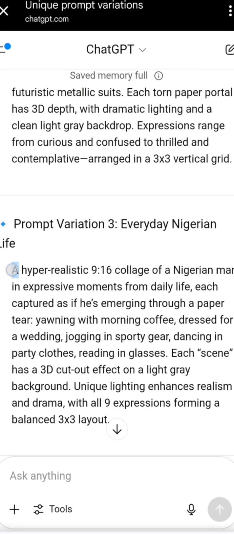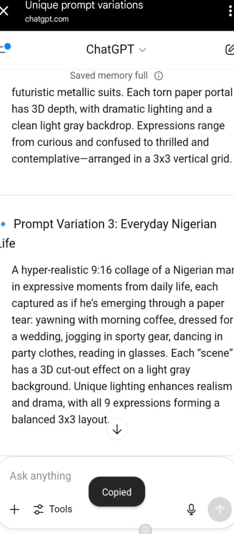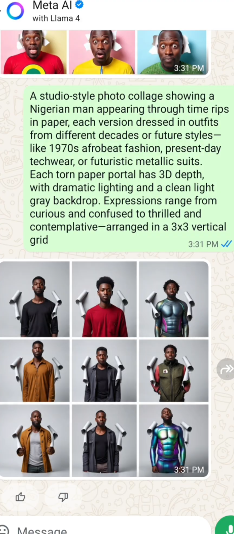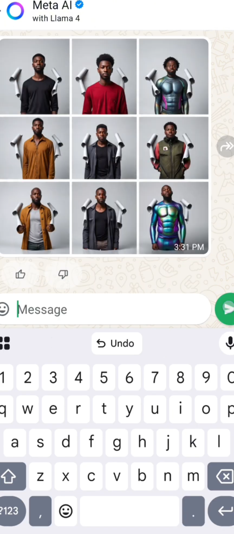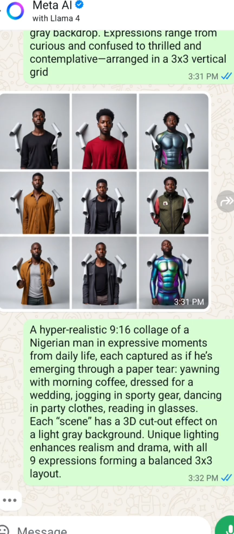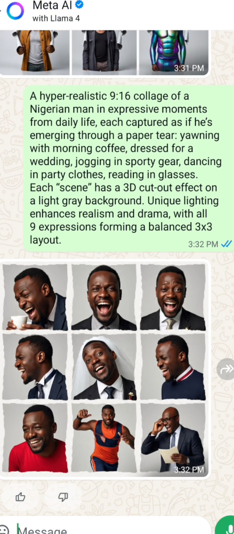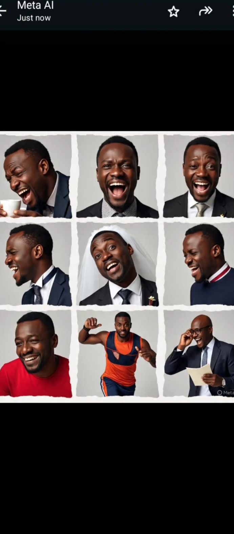Okay, let's see. And we also have this as well. Copy, go back to WhatsApp. Remember I said different varieties, so these are different. Now you can see all the tools I'm using to create these are free tools. Yes, all these are free tools, including, now look at this. Man, this is amazing. Look at how realistic this image looks.